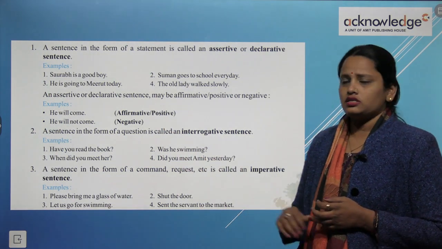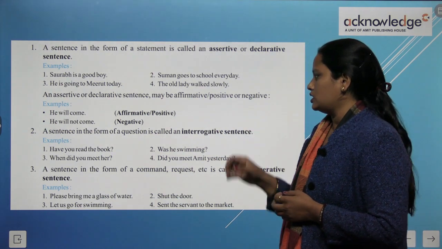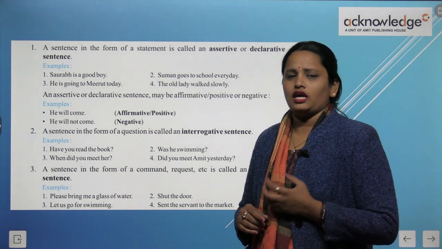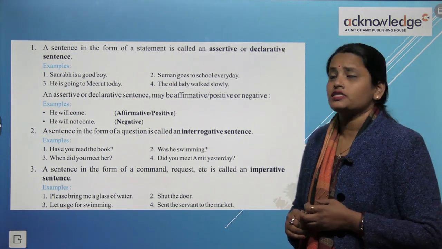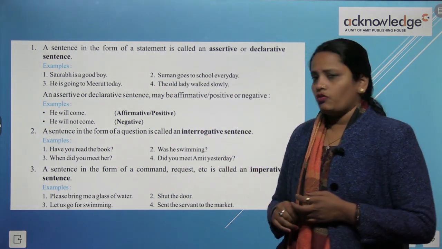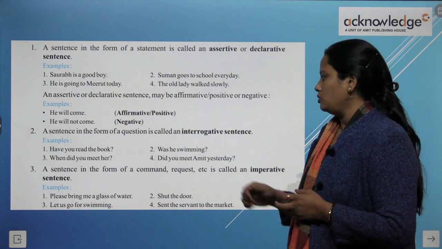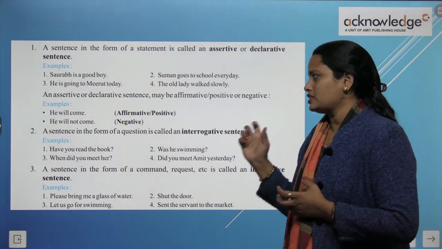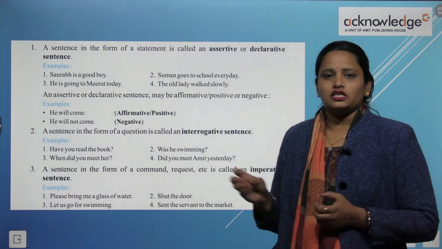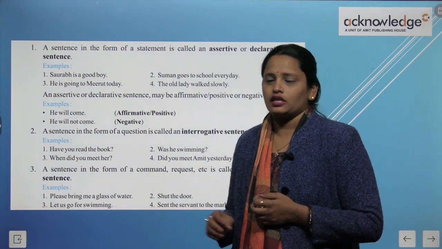Now the second one is, a sentence in the form of a question is called an interrogative sentence. So वो sentence जिसमें हम किसी से question पूछते हैं ऐसे sentence को हम interrogative sentence कहते हैं. For example, have you read the book? Was he swimming? When did you meet her? Did you meet Amit yesterday? So यहाँ जितने भी examples दिए गए हैं सब में कुछ ना कुछ पूछा गया है. So जिस भी sentence में कोई question पूछा जाए उसे हम interrogative sentence कहते हैं.